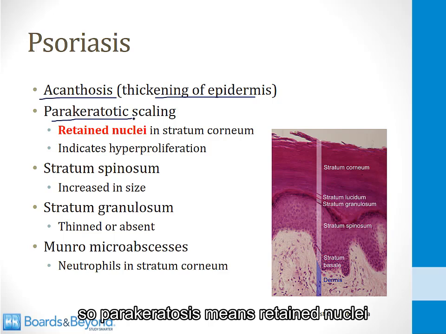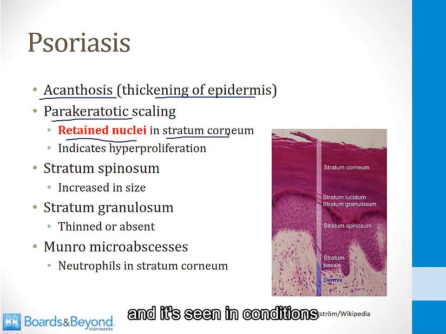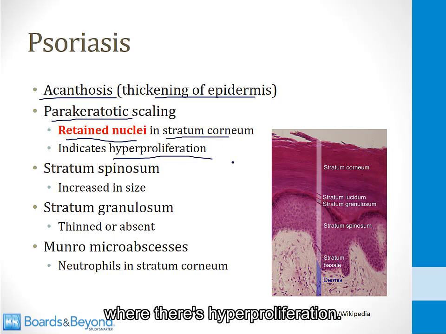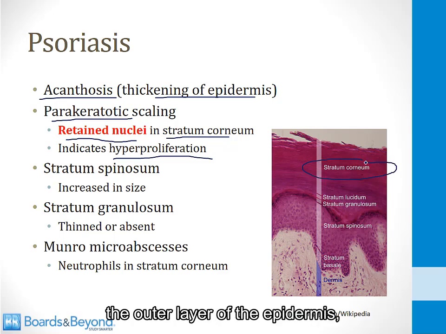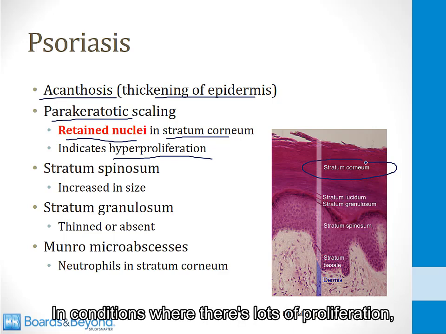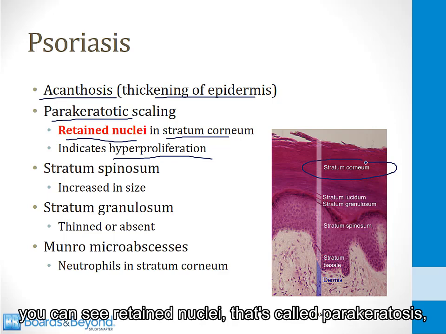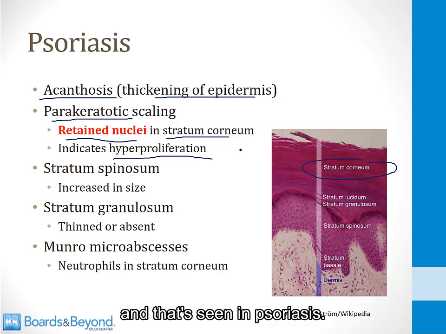So parakeratosis means retained nuclei in the stratum corneum. It's seen in conditions where there's hyperproliferation. Normally, the keratinocytes in the stratum corneum, the outer layer of the epidermis, do not contain nuclei. In conditions where there's lots of proliferation, you can see retained nuclei. That's called parakeratosis, and that's seen in psoriasis.